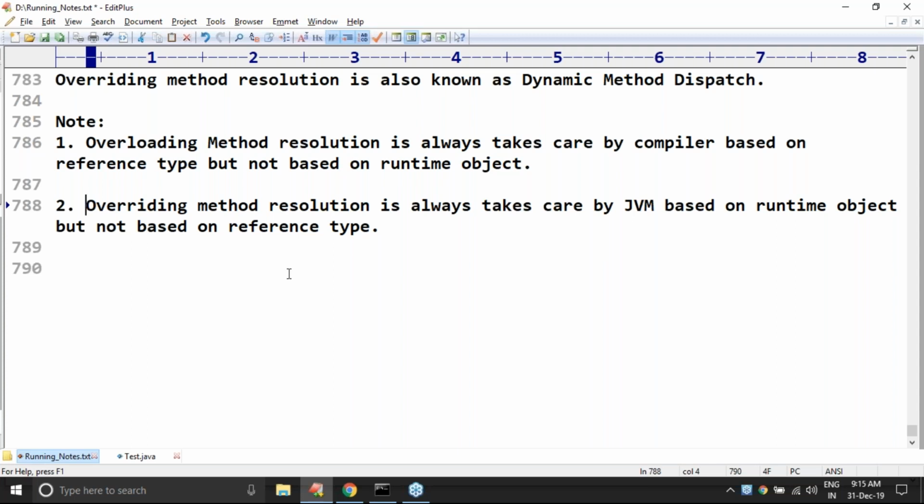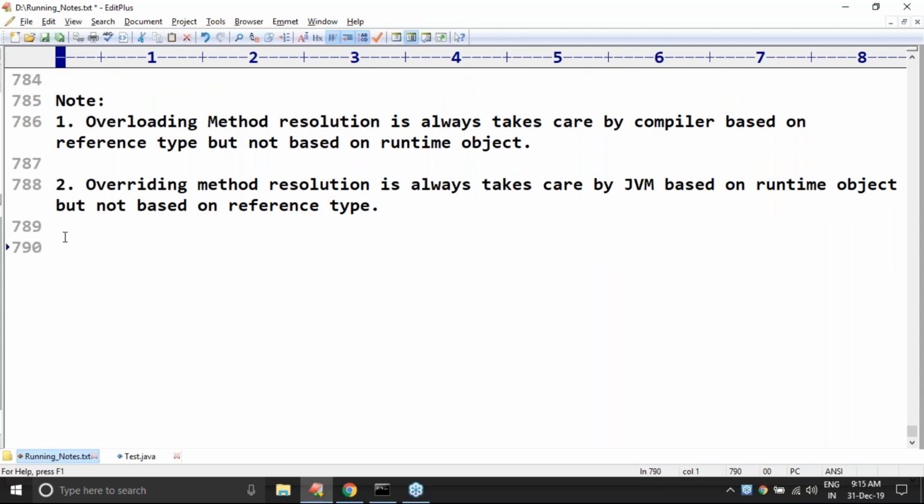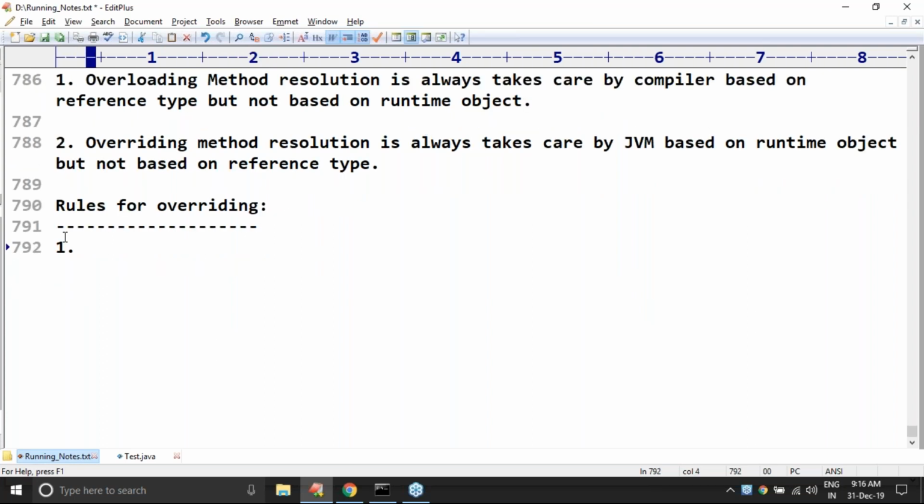Okay, so overloading, overriding, who is going to take care of method resolution? Next, where reference type will play the role, where runtime object will play the role. Compulsorily you should have clarity. Okay, now rules for overriding, very important, sir. Multiple questions you can expect from this area. Programming questions, not theory questions, right?